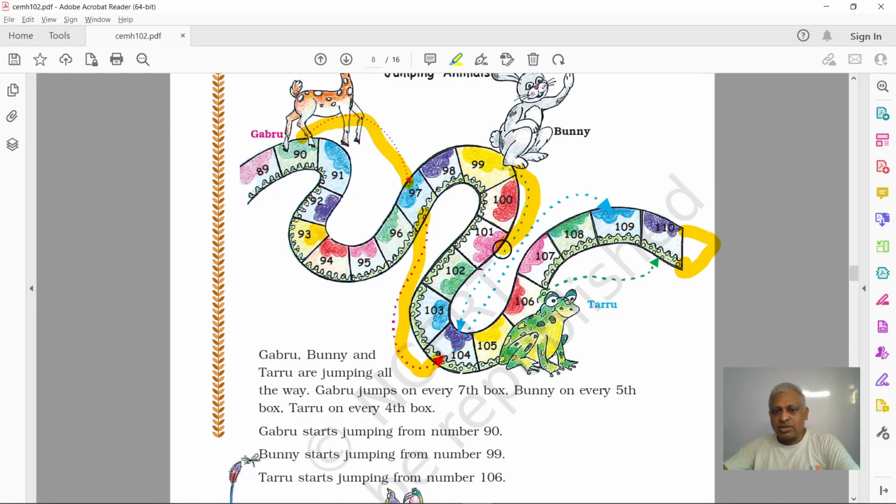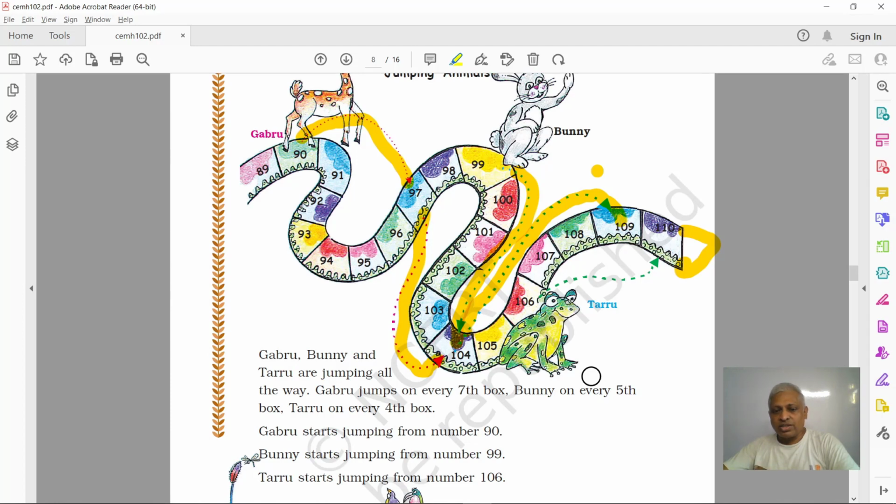This Bunny is also at 104. Okay. So it will jump 5 by 5, right? So what will be the next number? 104 plus 5, it will be 109. So this Bunny is jumping to 109 next, right?